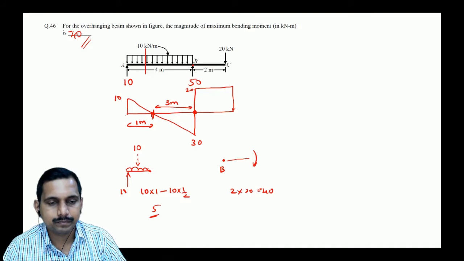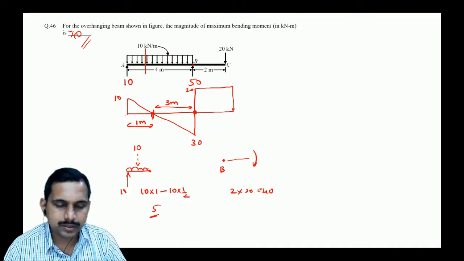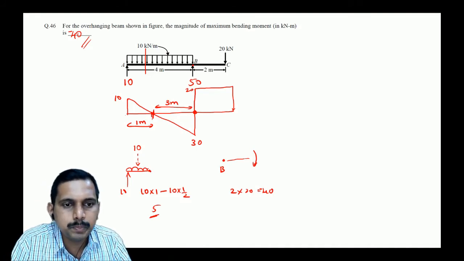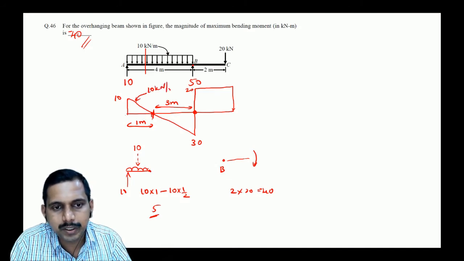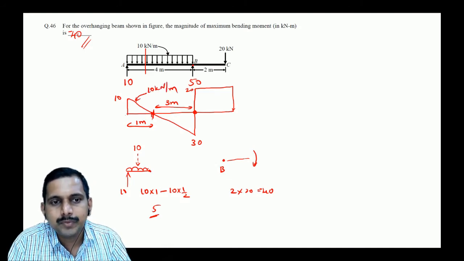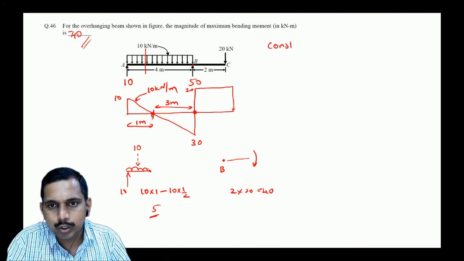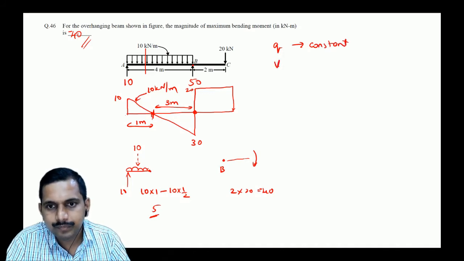Sir, how do we find the distance like that? How do you find the distance? You see here, the slope is given. What is the slope of this? 10 kilonewton per meter, is it not? Because when you have a constant Q, let us say Q is constant, then V is linear,